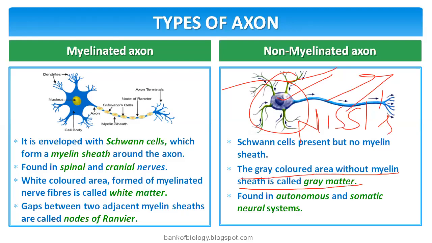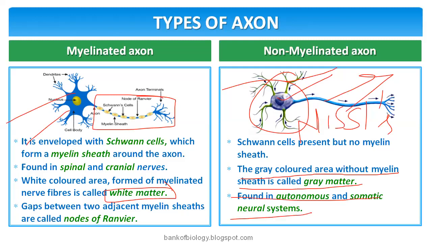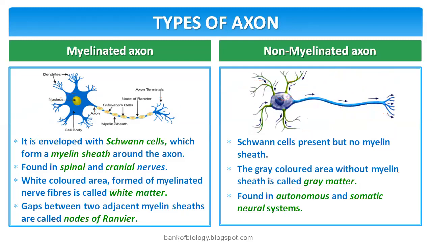Okay. So white matter always contains only one thing, that is myelin sheath containing axons, myelinated axons. There is no cytosol and no dendrite in case of white matter. That is a very important point to be remembered. Okay. Then, non-myelinated axons are found in the autonomous and somatic neural systems. Okay.